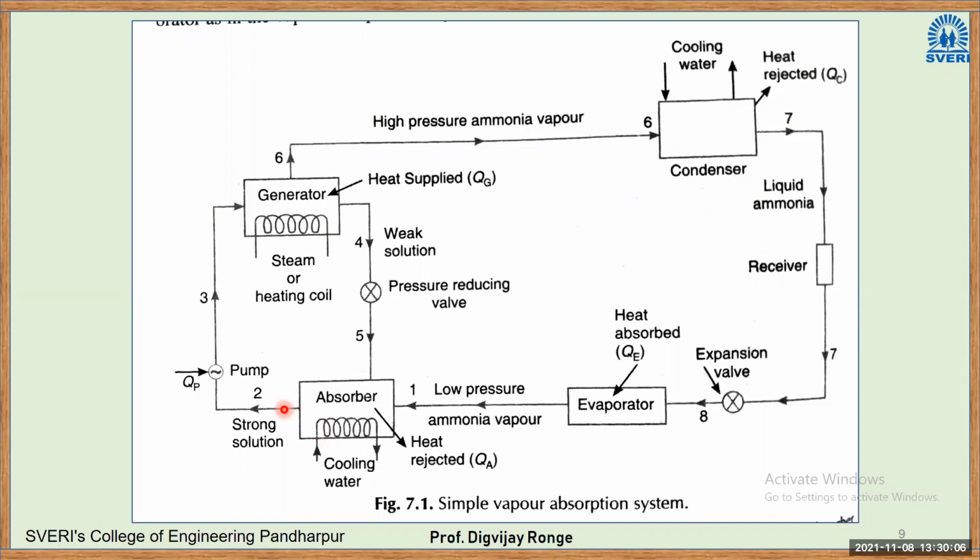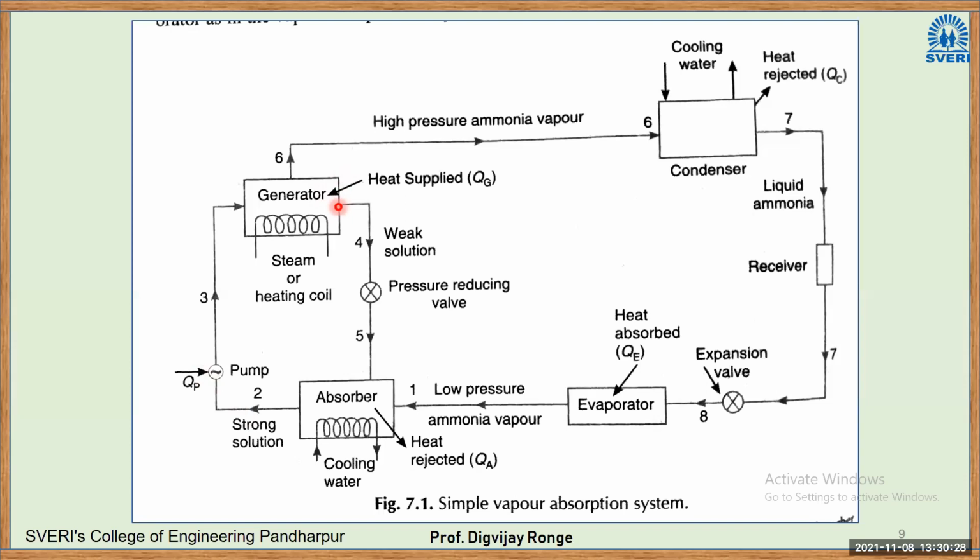At the outlet of the absorber, we have a strong solution. Strong solution means the concentration of ammonia is more in the water. The strong solution goes to the pump. Okay, so another major component in the VRS is the pump. This solution is pumped to the generator, right? Now in the generator, what happens?